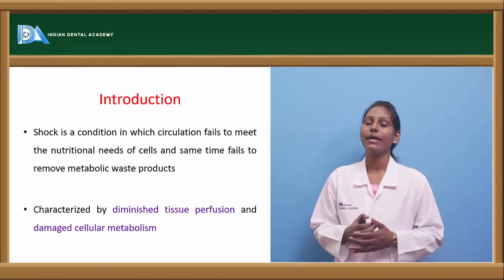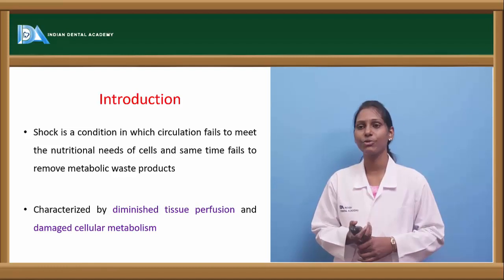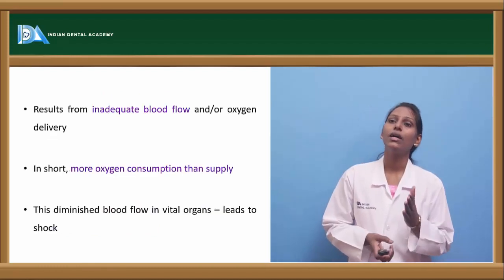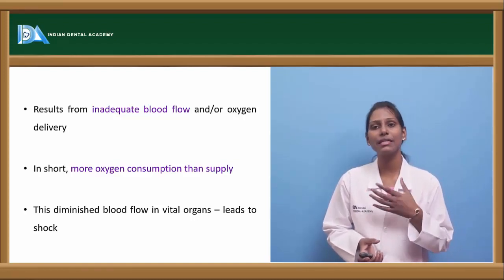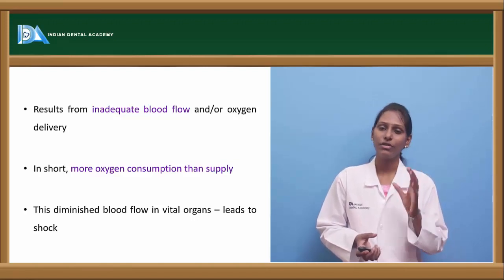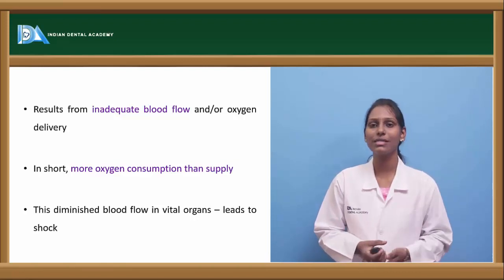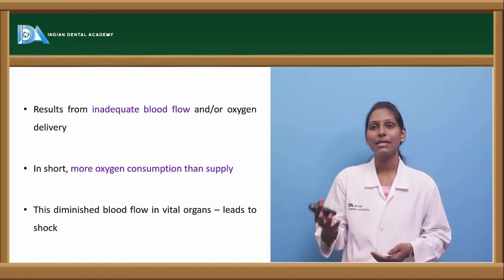This is characterized, as we have already seen, by diminished tissue perfusion and damaged cellular metabolism. It results from inadequate blood flow or oxygen delivery. What happens when there is decreased perfusion to the cells? The oxygen that is transferred to the cell also will be diminished, and hence the cellular metabolism is damaged.